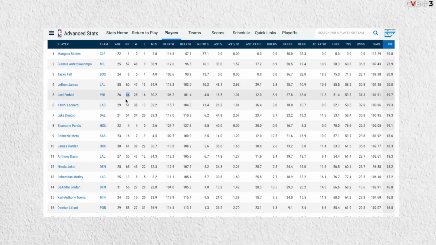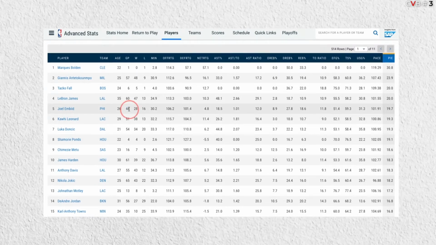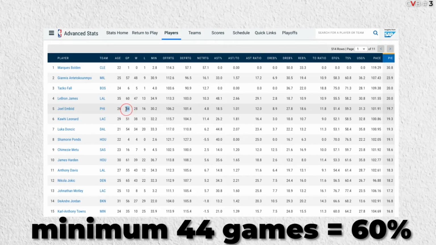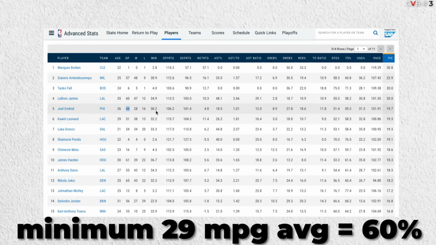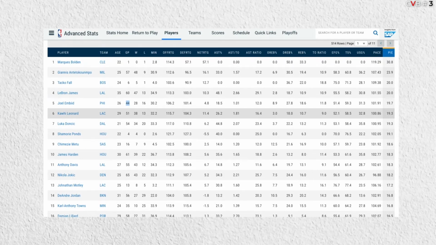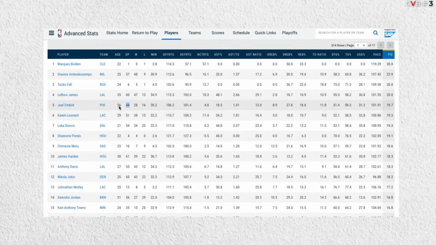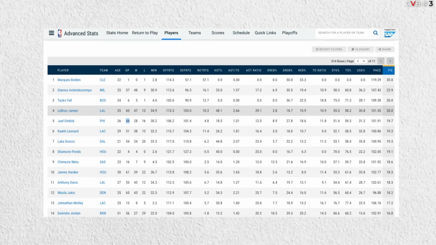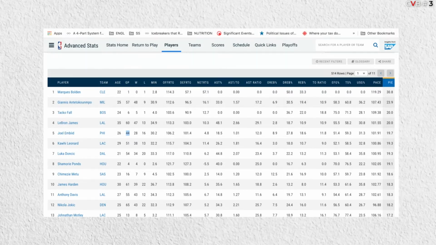So we took the minimum games played had to be 44, which is 60% of the games, and the minimum minutes average per game had to be 29, which is also 60%. So that's how we included those prerequisites to actually get the best players in the league, and it turned out pretty well.